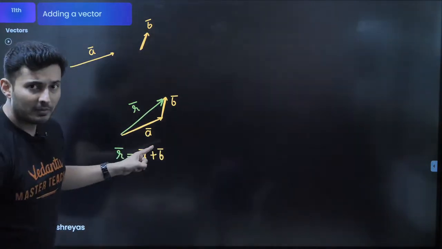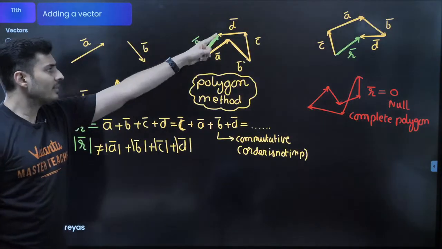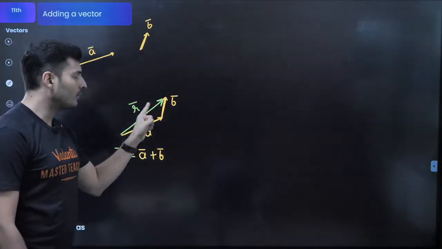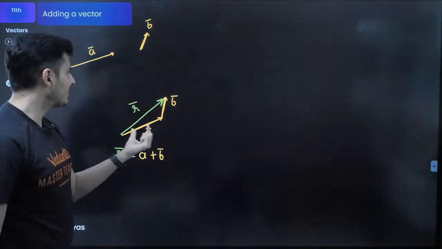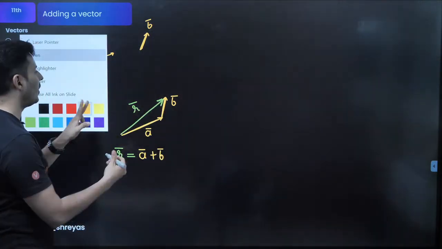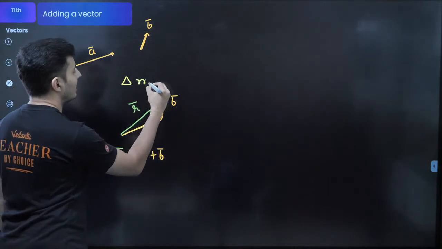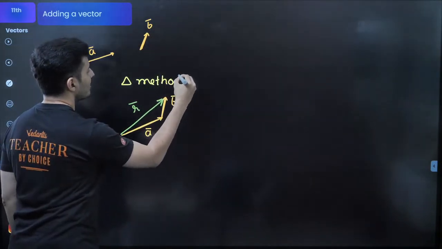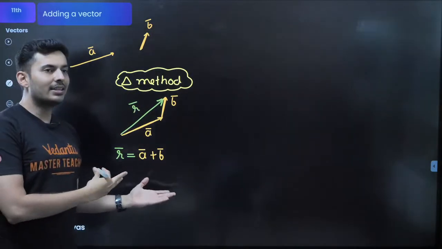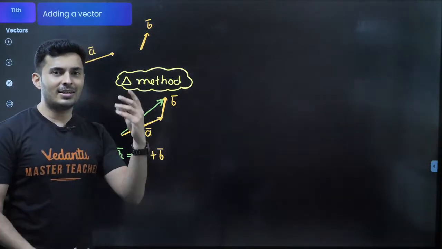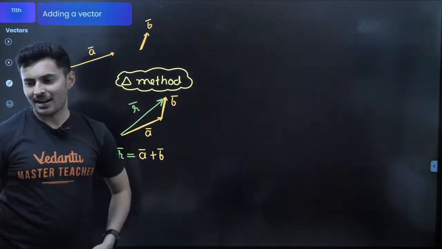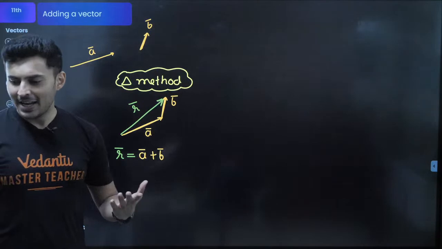Isn't this the polygon method of vector addition? But just that now we have two sides. So when I have two sides, this polygon becomes a triangle. So usually this is also called the triangle method of vector addition. So it's nothing different from the polygon, just that a polygon with a total of 3 sides becomes a triangle. Is that clear? Okay, everybody with me?